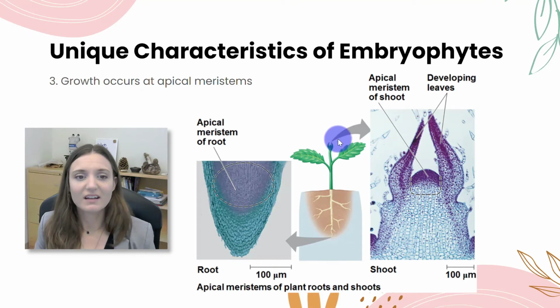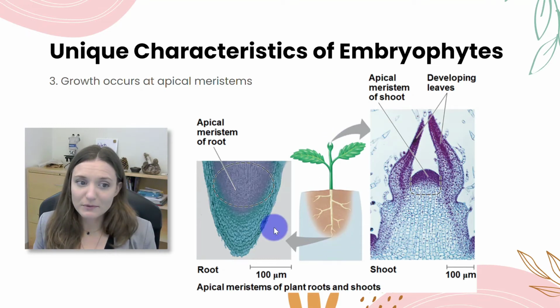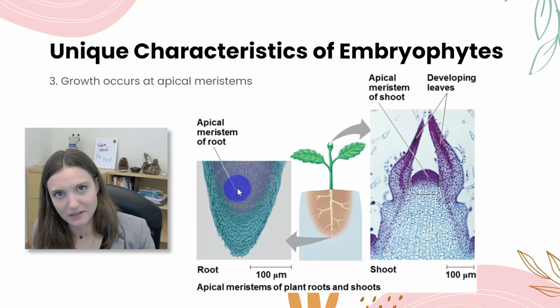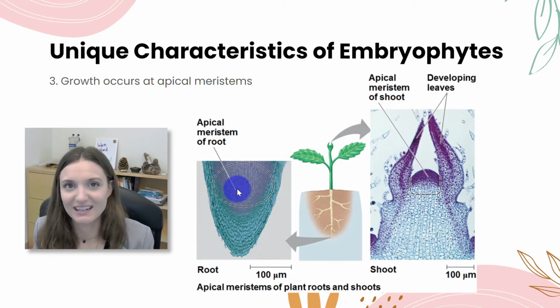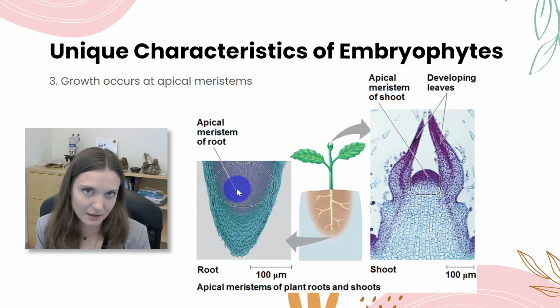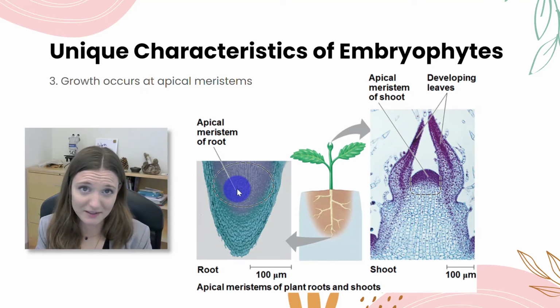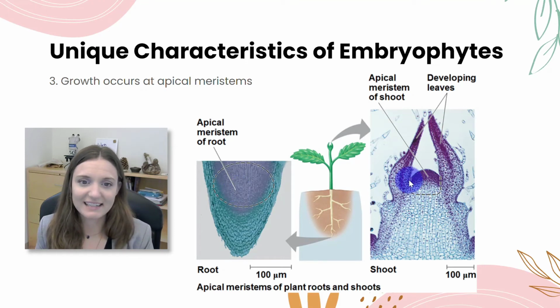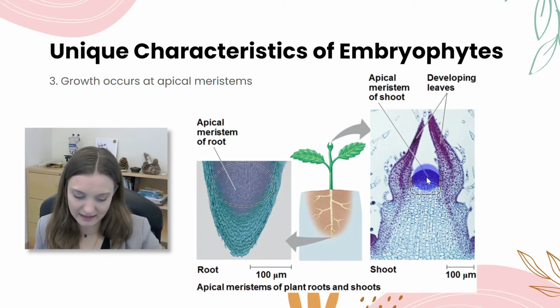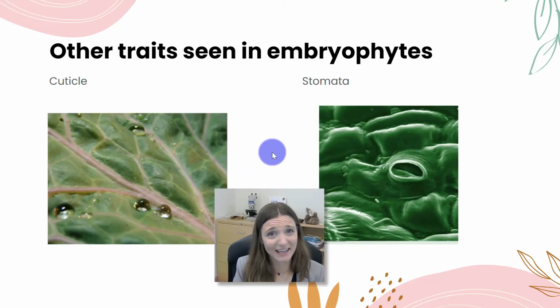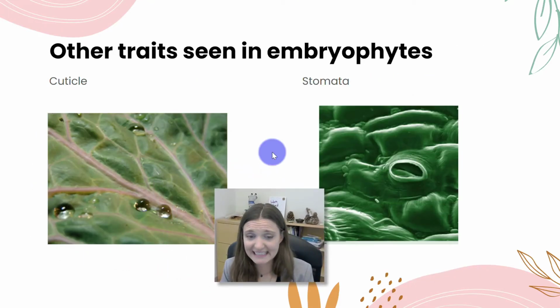Okay. And then we see the same thing at the roots. We see some apical meristem cells at the roots that continue to grow and divide, so that way the roots can continue to grow and move out into the ground. If the plant has roots, not all plants have roots. Okay, so big idea here is just that growth is concentrated in these apical meristem regions. Okay, at least what we call primary growth, increase in height and increase in the depth of the roots. All right, some of the characteristics that help plants live on land.